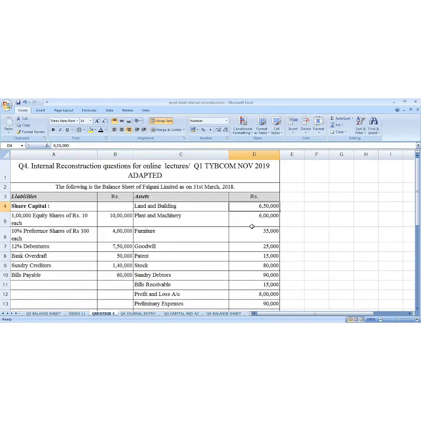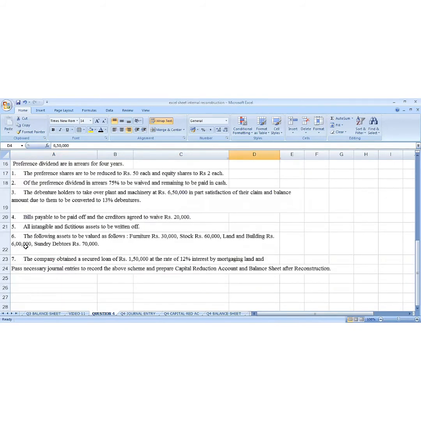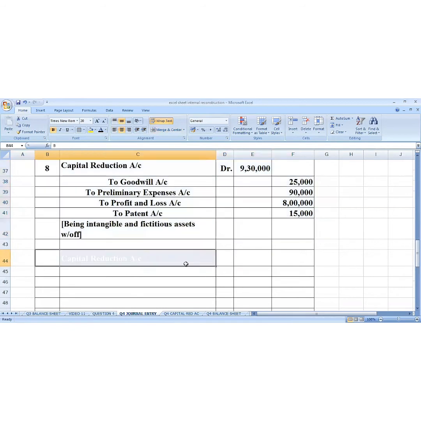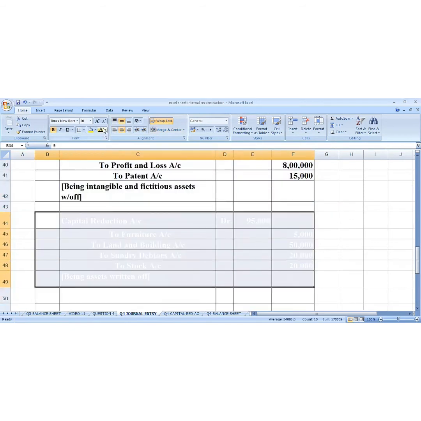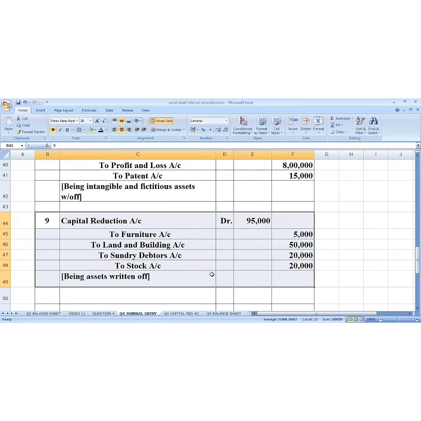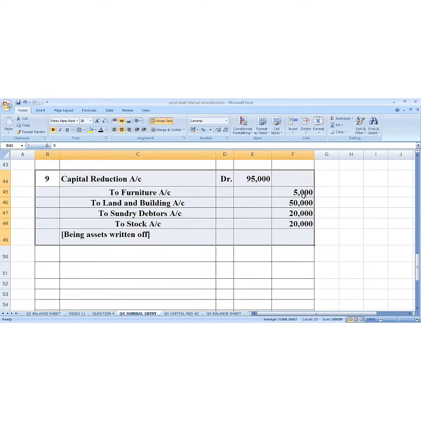Land and building is 6,50,000. Here the land and building is 6 lakh. So again there is a decrease. So new values are less than the balance sheet values. So there is a decrease in the asset values. Whenever there is a decrease, it means there is a loss to the organization. We are going to write on the debit side, debit all the expenses and losses. So that is our next journal entry. Capital reduction account debit to furniture, to land and building, to debtors, to stock, the revalued amount. Difference between the amounts we are going to write over here.